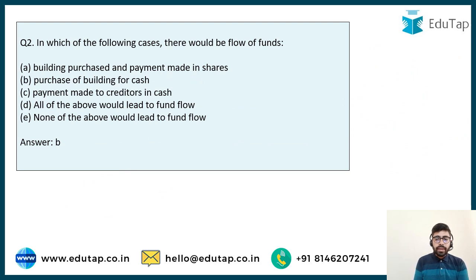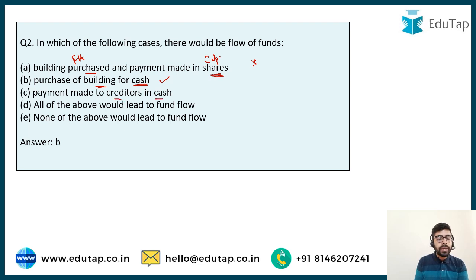So now we can easily answer this question. If you have purchased a building and payment is made in shares, so both are non-current, here a fixed asset and here capital, there is going to be no flow of funds. Purchase of building for cash: one is a fixed asset, non-current, and one is current, cash is current, so this is definitely going to lead to a flow of funds.